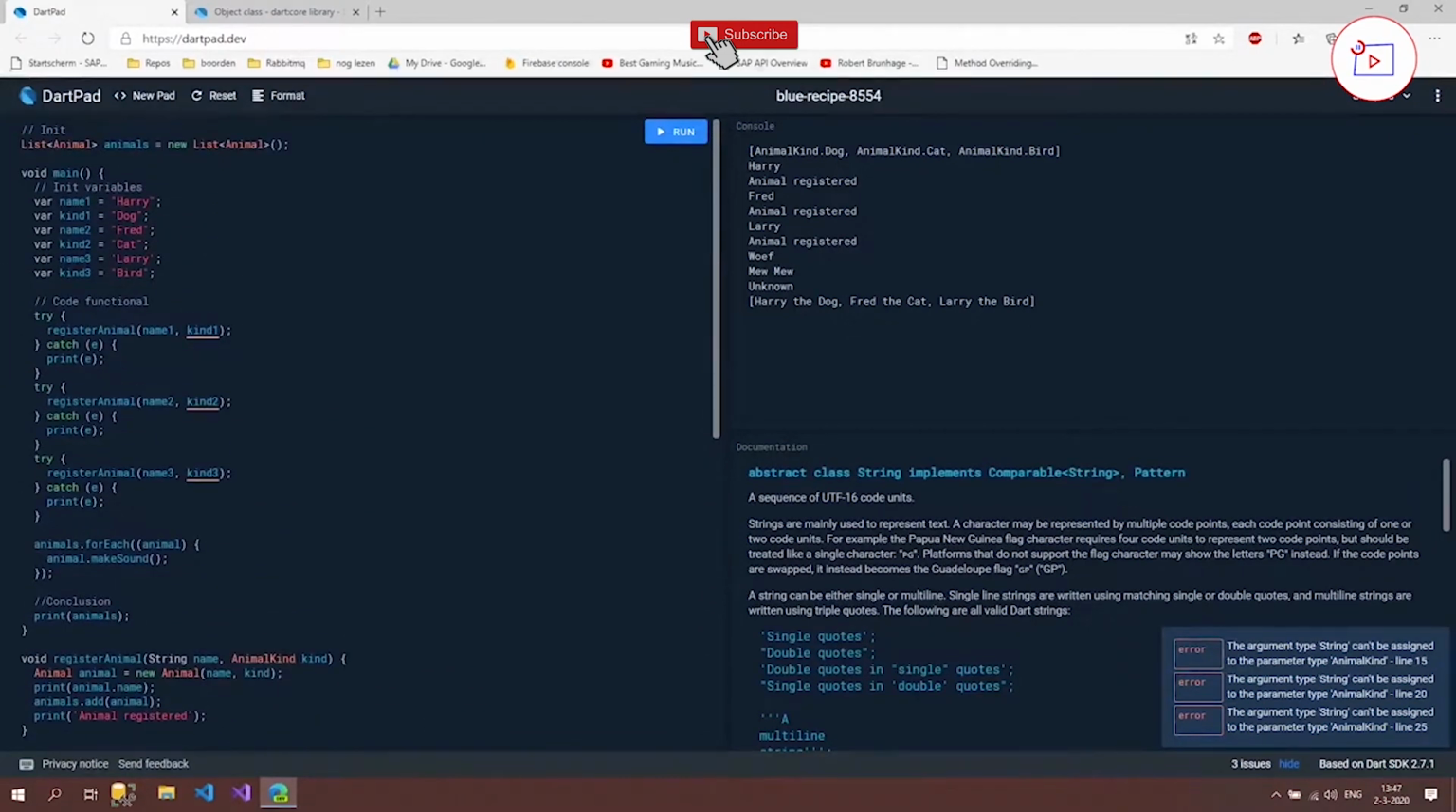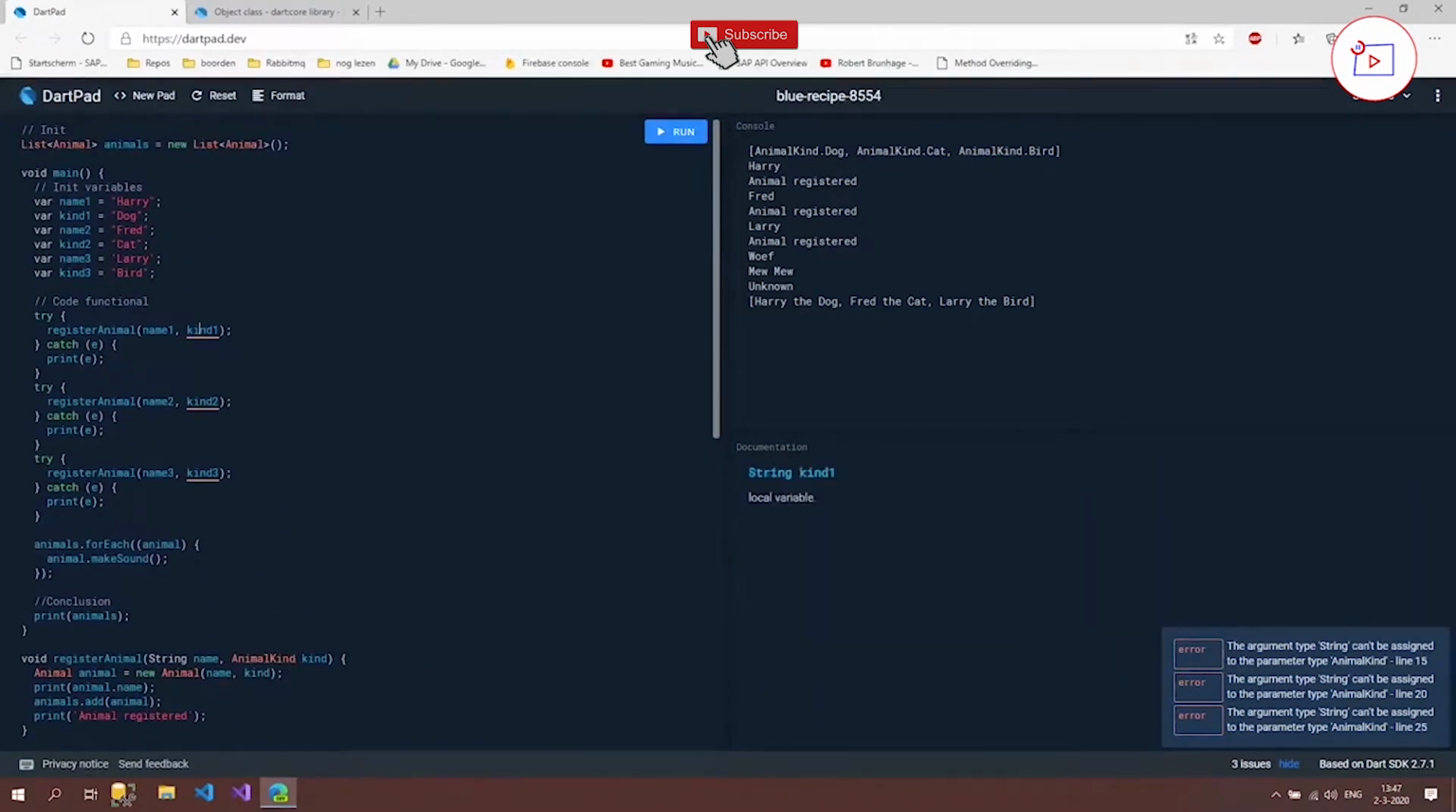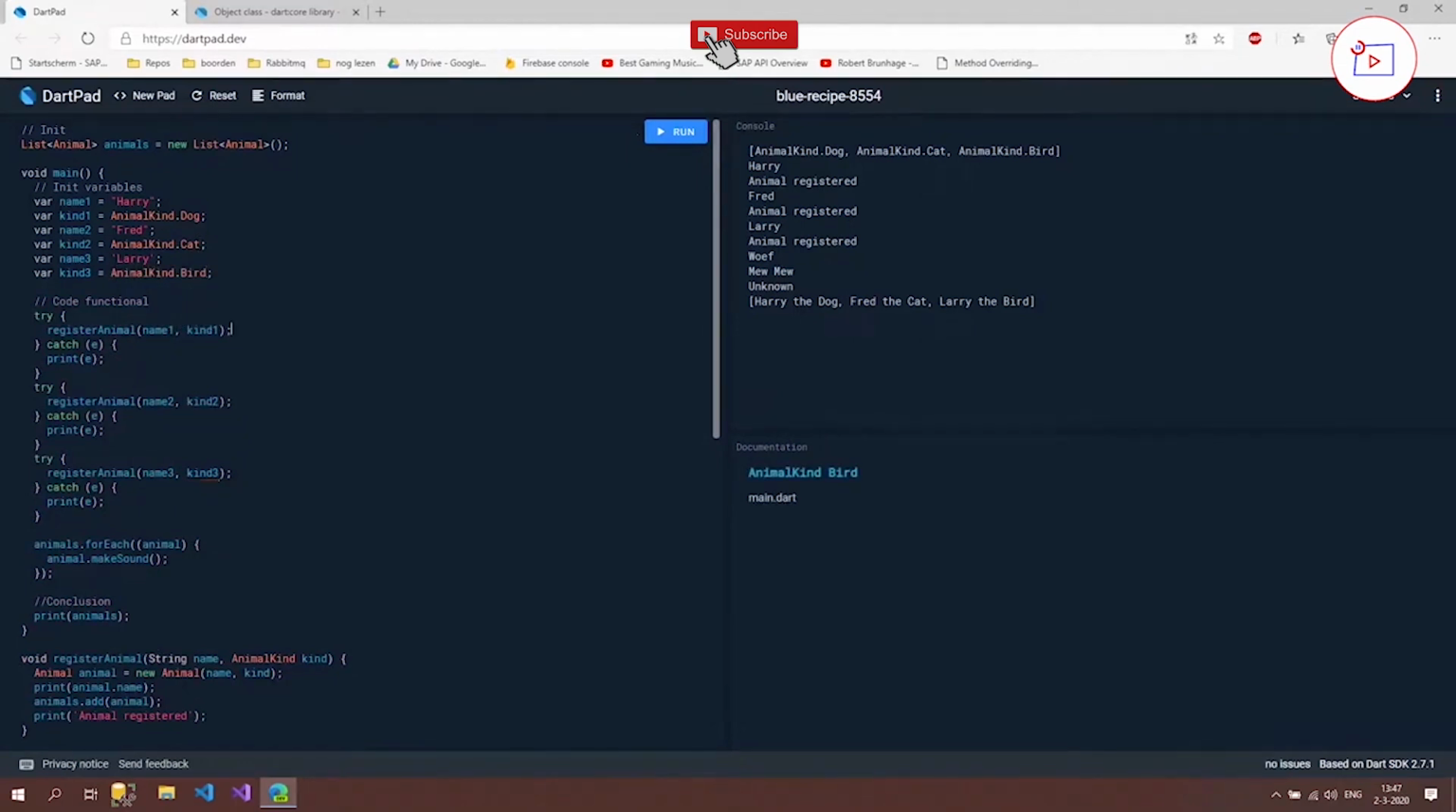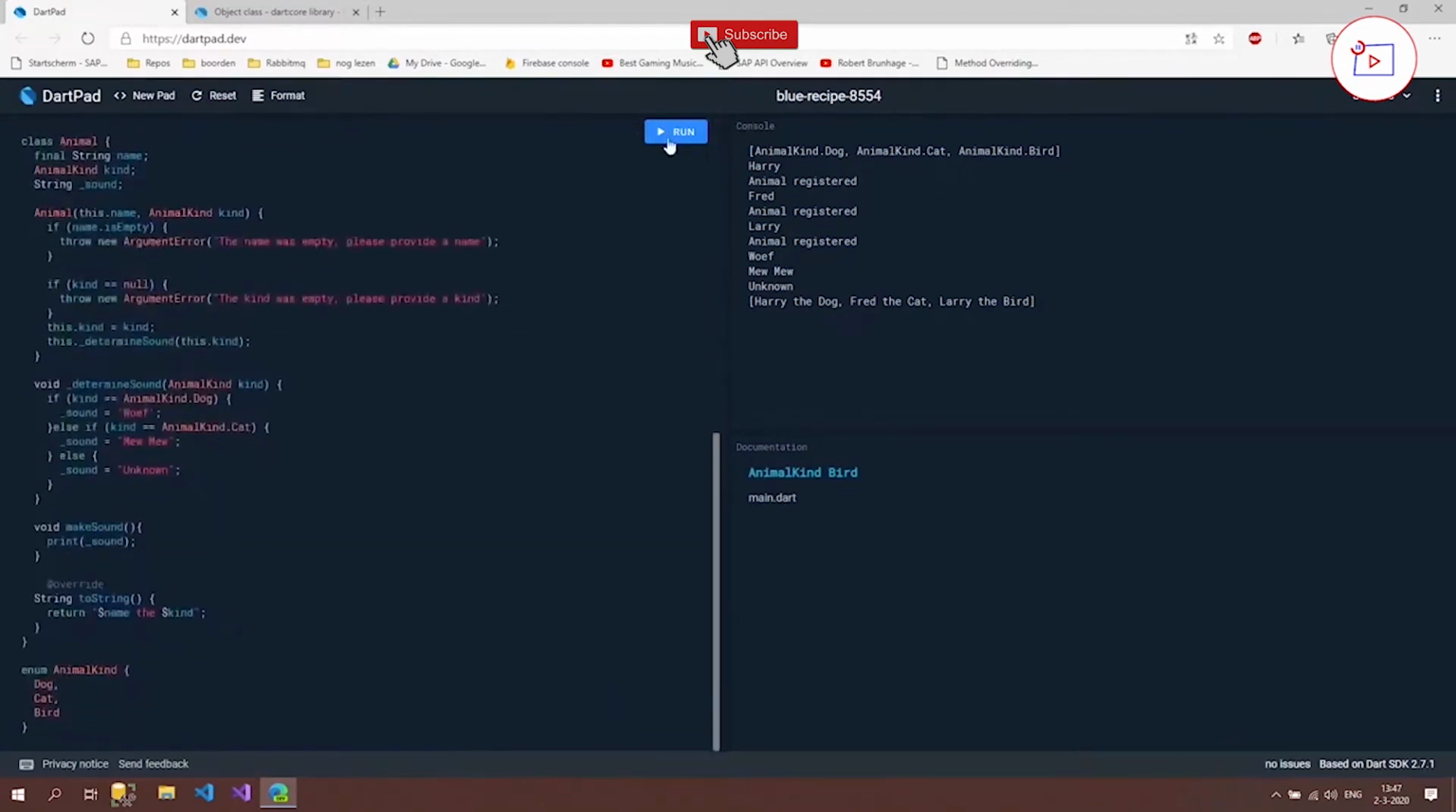And then we have here that these values aren't animal kinds but strings, so we have to fix that as well. But we can leave the var here and just use animal kind dot dog, animal kind dot cat, animal kind dot bird. And everything should now work fine, just as it did before.